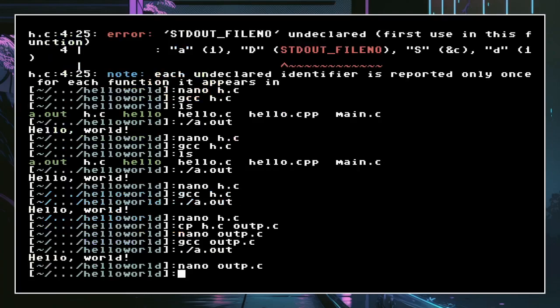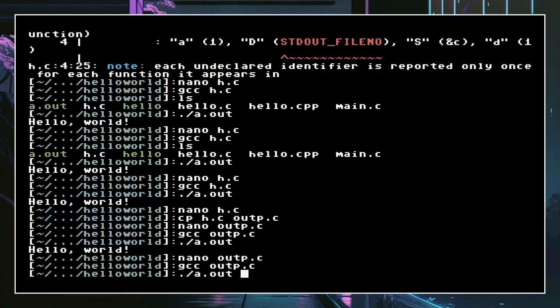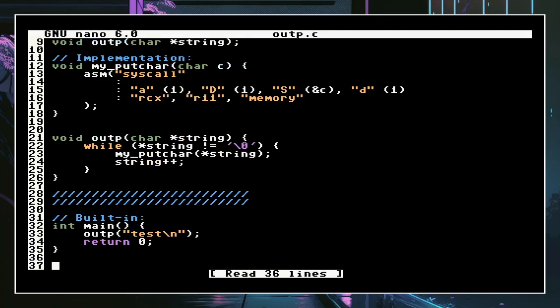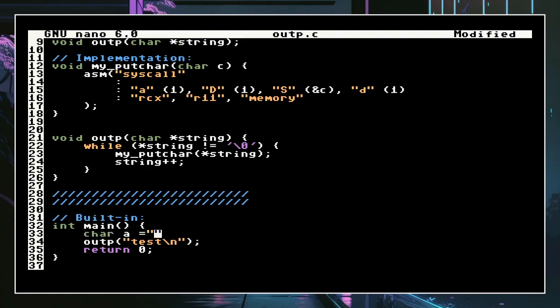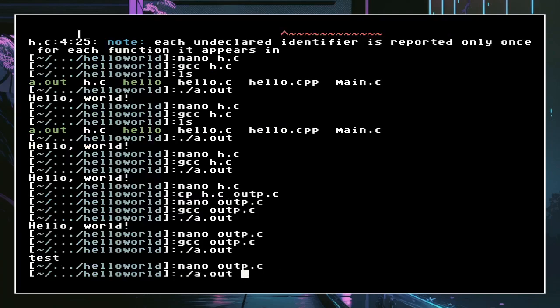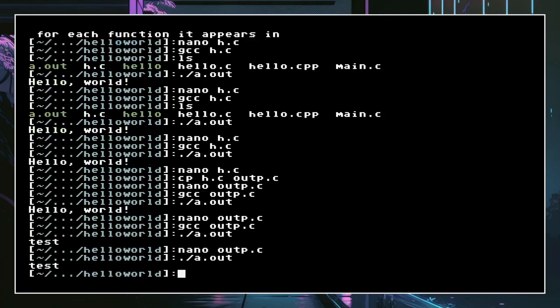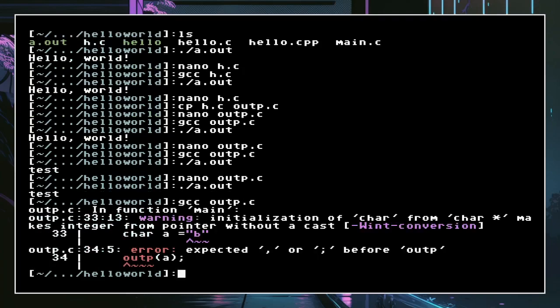Let's try a test first to make sure it works. Okay, and now we're going to try to put a variable in it. So, for example, char a equal a. That's a good idea, right? No, a better idea is to do this. So you've got a single char, and how would I put it there? First we can try just with a. I forgot some. Anyway, let's try it. We got test, because I haven't compiled it.